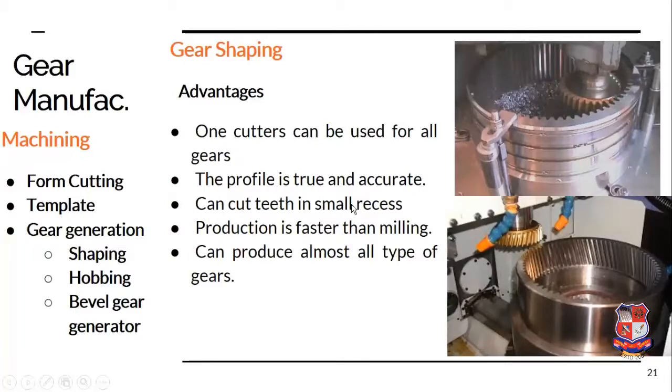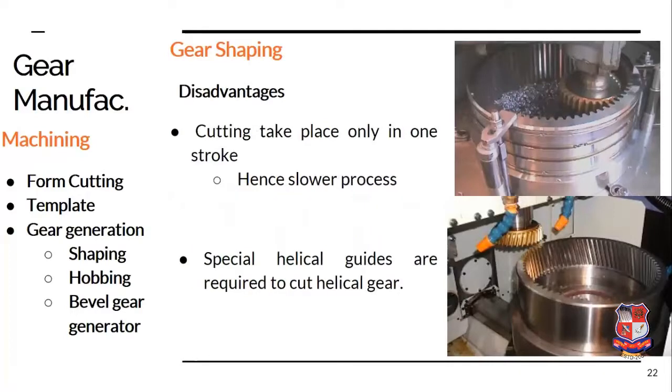It can cut teeth with smaller recesses also, and production is faster than that of the milling operation, and it can produce almost all types of gears: helical gears, spur gears, bevel gears. All the gears can be produced with the help of the gear shaping operation. Now here the cutting stroke is only occurring in the forward direction. In the reverse direction it is idle, and therefore it is a slower process as compared to the hobbing operation. And for cutting of helical gear teeth, the cutter should move at an angle equal to the helix angle.